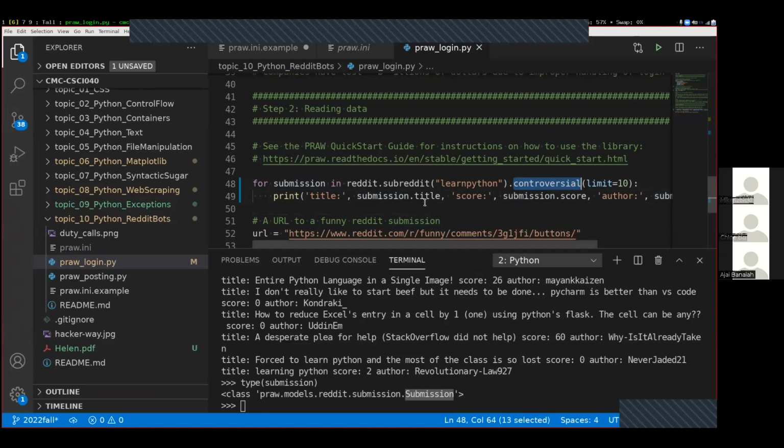So the question is that we have a bunch of things that are appearing after dots. We have dot title, dot score, dot controversial over here. And the question is, what exactly is the difference between all of these things? Well, anytime we have one of these dots, it's specific only for the particular variable that appears to the left of it. So here, this submission variable down here, we said that this submission variable has this type down here, and it's intended to represent an individual submission that has been posted to Reddit.